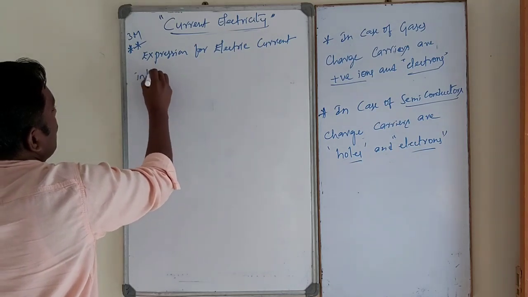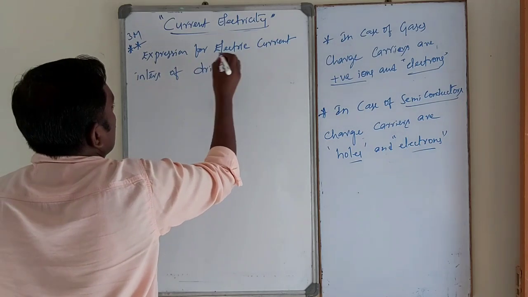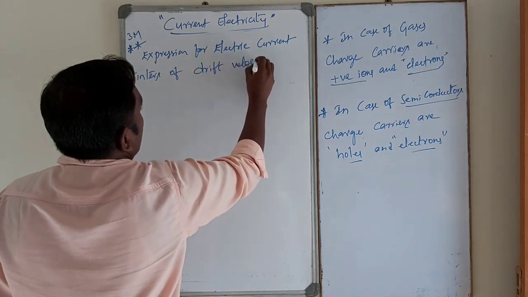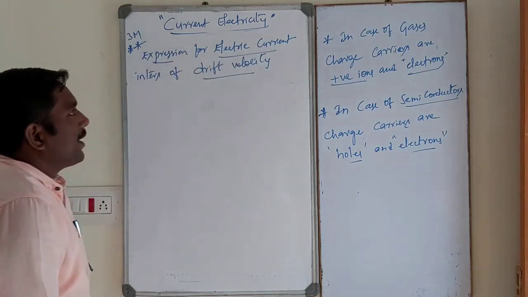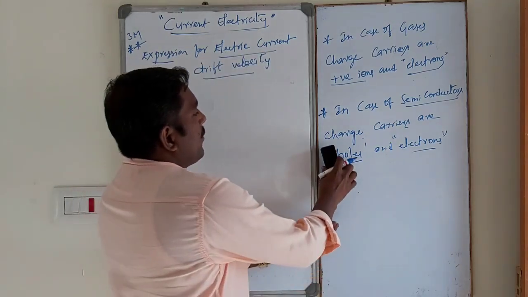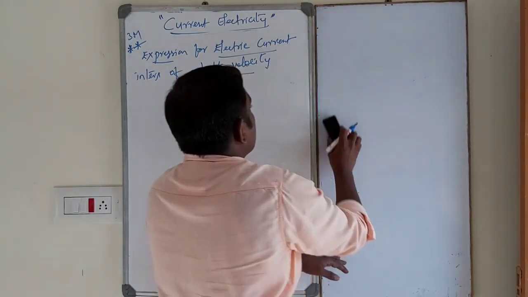In terms of drift velocity, the expression for electric current in terms of drift velocity. So, very most important, students.